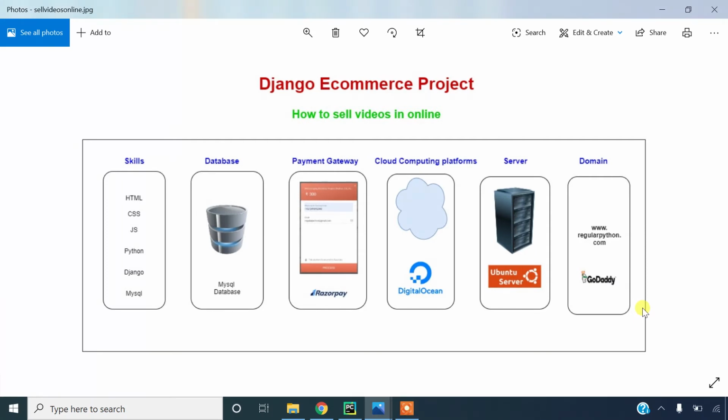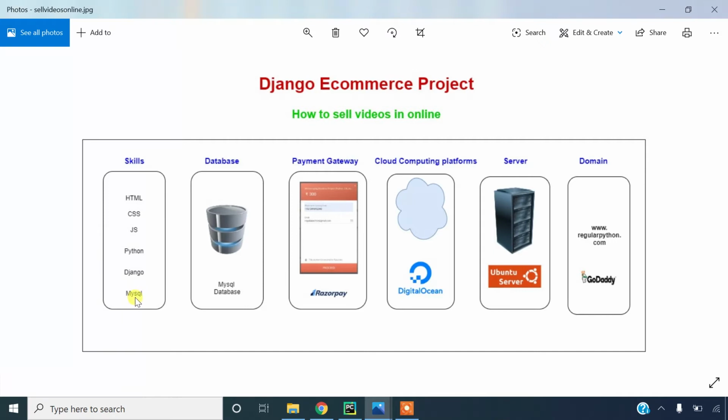So friends, to build this project using Django, first, what are the requirements you should have? These are the skills. You should have the skills to build this e-commerce project: HTML, CSS, JavaScript, and strong skills in Python. If you know Django, it is good. If you don't know Django, you can still build the application, because we are starting from basics to advanced level. So even if you don't know Django, forget about this, you can learn it.